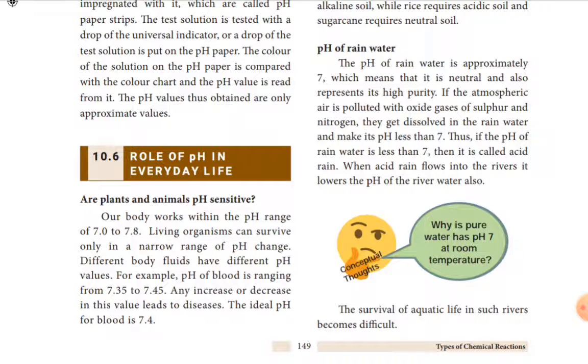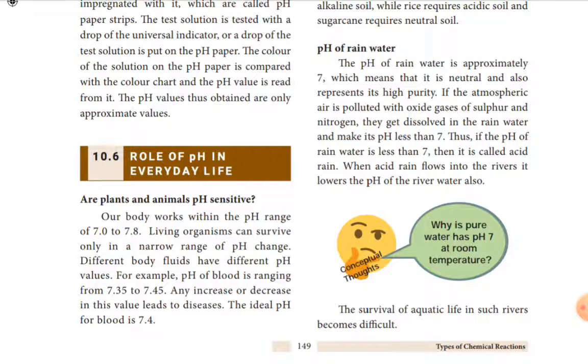Then what is the importance of pH in our daily life? Based on pH we can check whether the body is diseased or not, whether we are in a normal or abnormal condition. The pH in our saliva and digestive system, and higher pH value causes tooth decay.